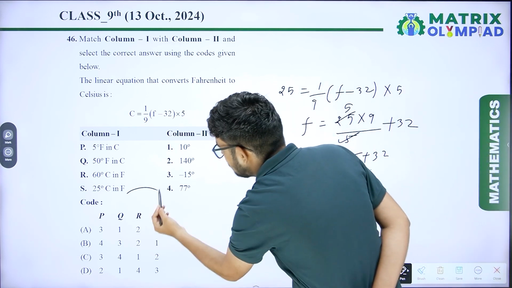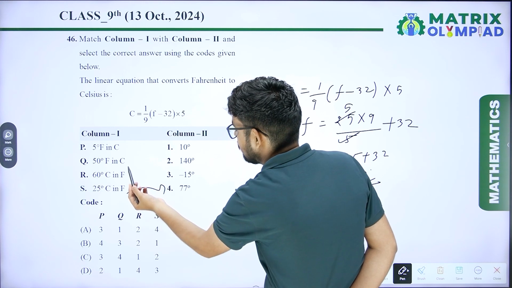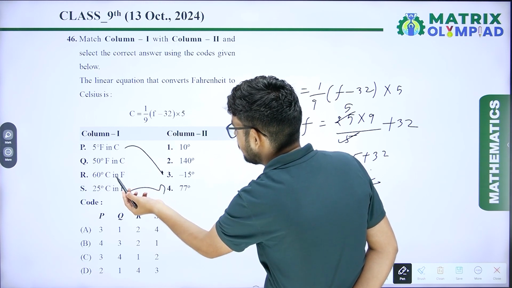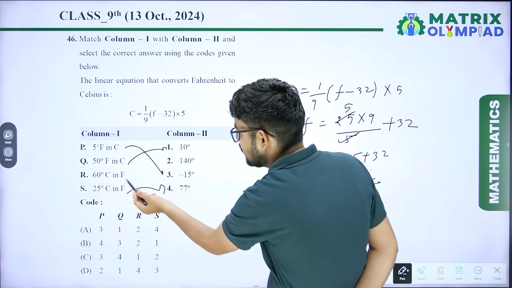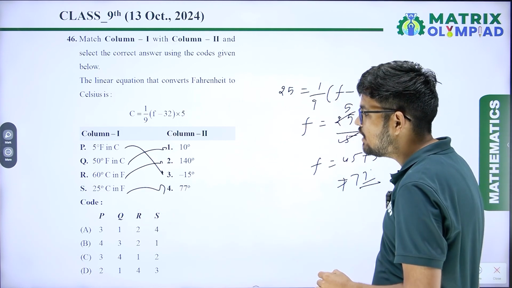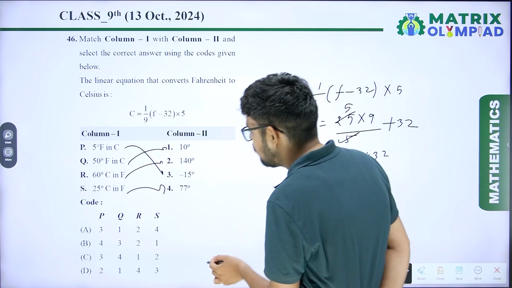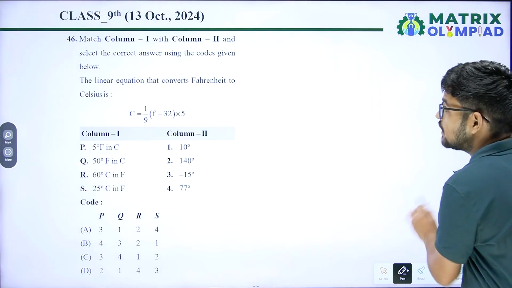So S's answer is 4. So 5 degree Fahrenheit in Celsius is minus 15 degree. 50 degree Fahrenheit in Celsius is 10 degree. 60 degree Celsius in Fahrenheit is 140 degree. 25 degree Celsius in Fahrenheit is 77 degree. So our correct answer is 3124. Option A will be the correct answer.